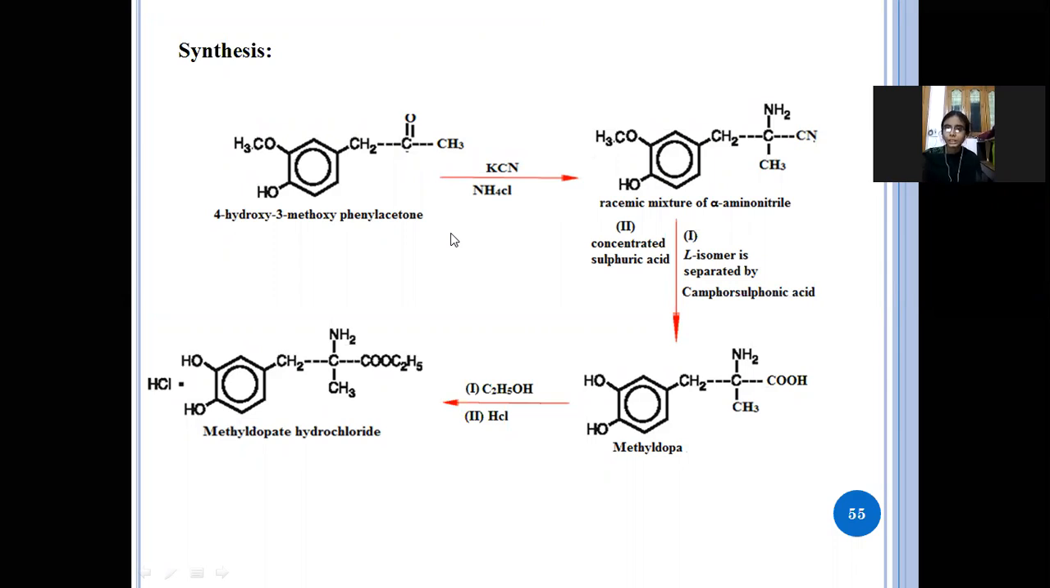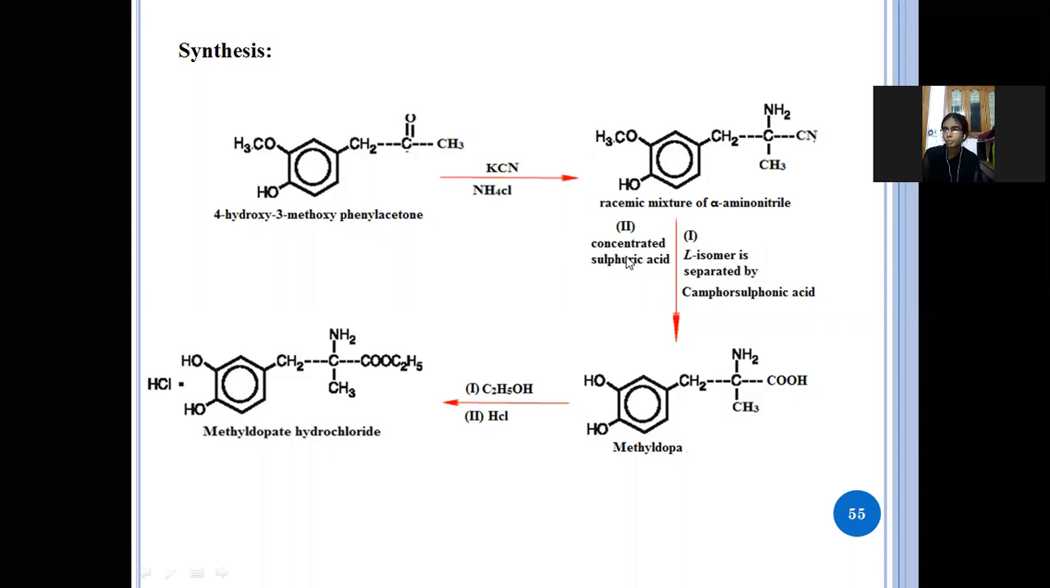So in the synthesis, the starting material is 4-hydroxy-3-methoxy phenyl acetone in the presence of potassium cyanide and ammonium chloride. Here the cyanide group and the amino group are attached, and the potassium from the potassium cyanide and the chlorine from the ammonium chloride are eliminated in the form of potassium chloride. The remaining two hydrogens and the oxygen are eliminated in the form of water to get the racemic mixture of alpha amino nitrile.